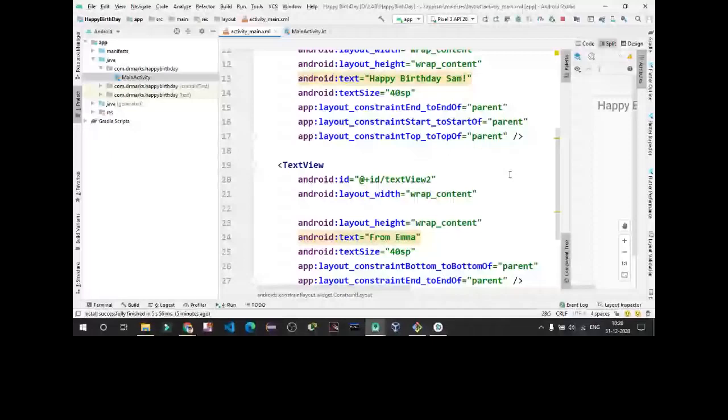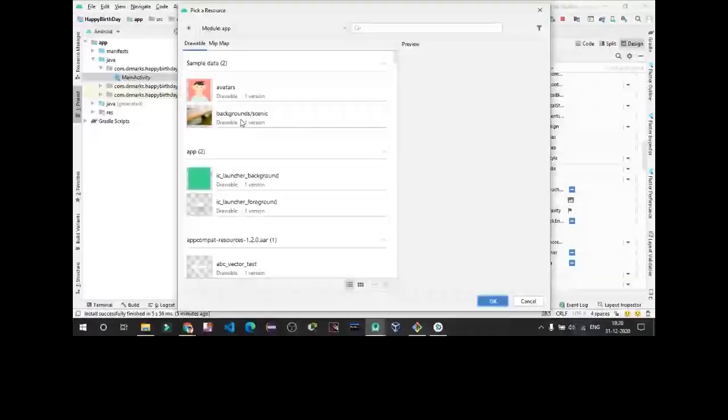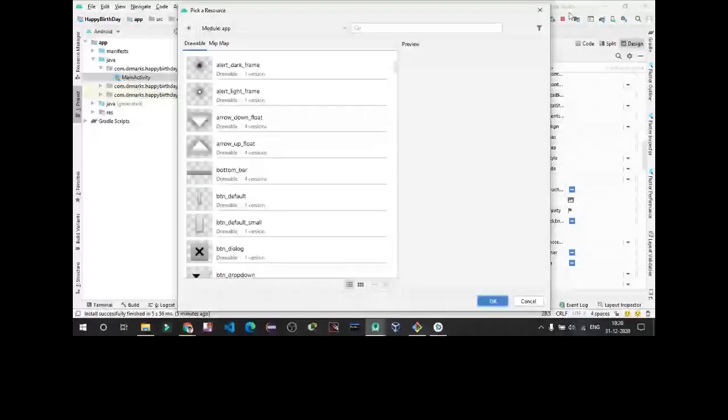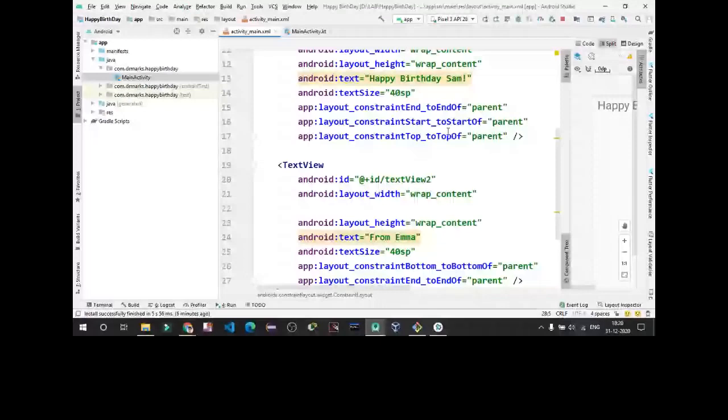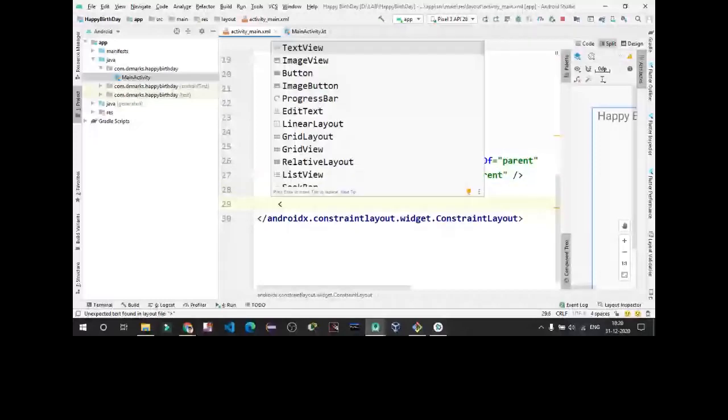You can directly get an image view from here. You can just drag and drop image view here. You will get an option to select images like this. There are many options. Or the second way is to get image view from this XML layout file. The tag, and click on this image view, wrap content, height and width.